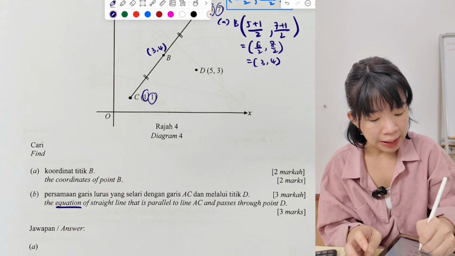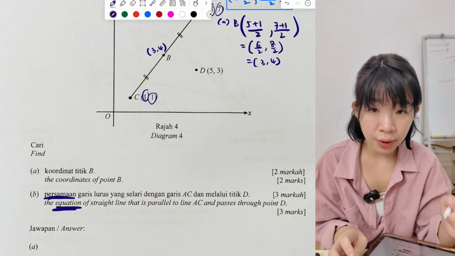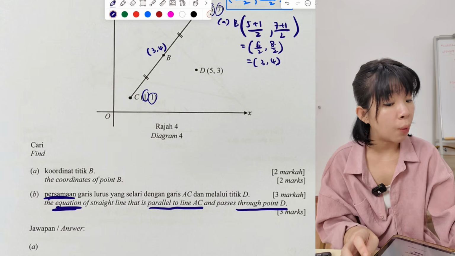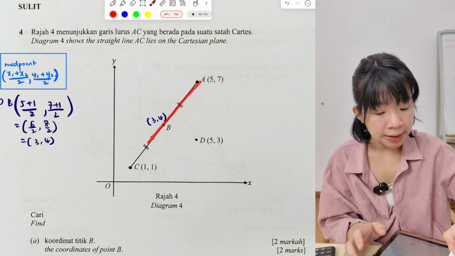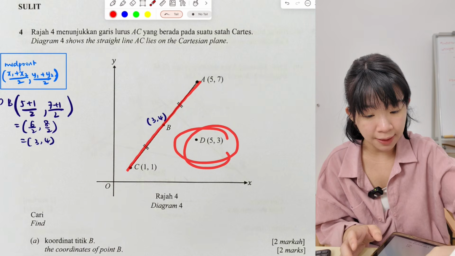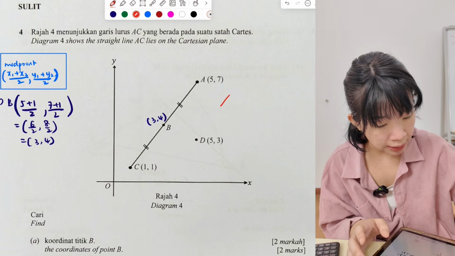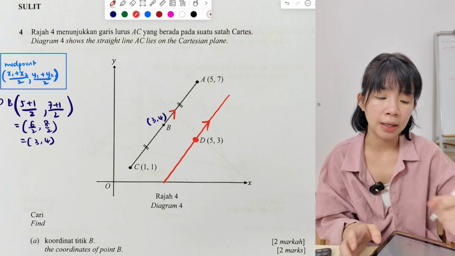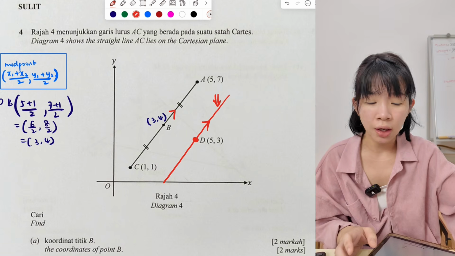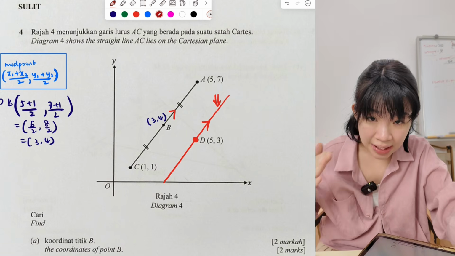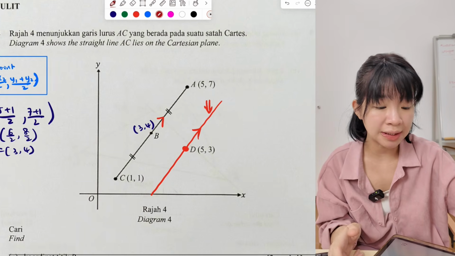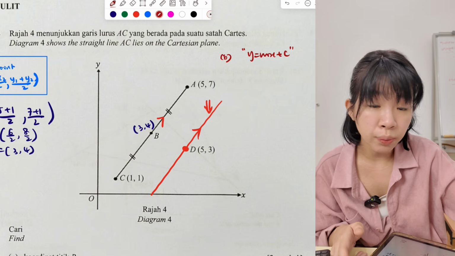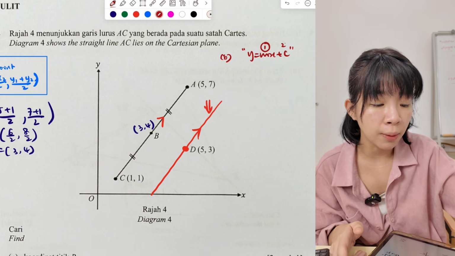In part B, they ask for the equation, persamaan, of the straight line parallel to AC and passing through D. Which line do they want? Parallel to AC and passing through point D at the same time. They want a new line like this. These two lines are parallel and pass through point D. We need to find the equation of this line. When you see a slant line, always y equals mx plus c. So to form the equation, you need to find m first, followed by c.